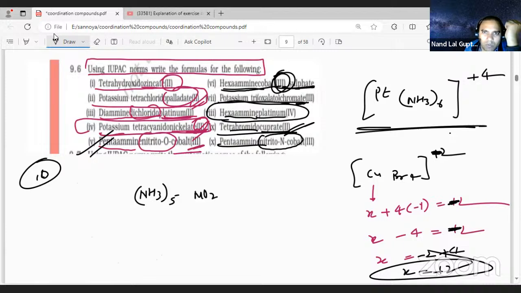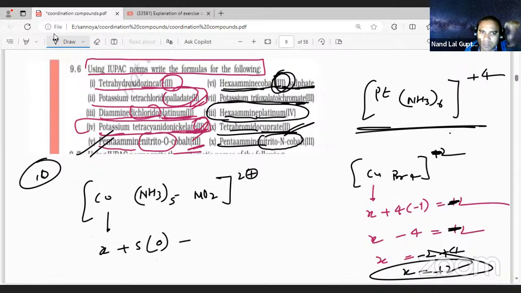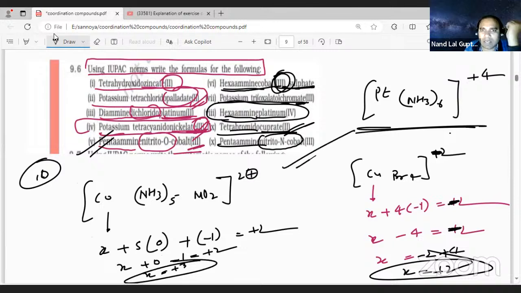Then cobalt is going to be third, that is going to be 2 plus here. You can ask why cobalt third. So this is X. 5 NH3 is neutral molecule, 0. NO2 is -1, equal to +2. So X plus 0 minus 1 equal to +2. So X is equal to +3. So this is the correct one.